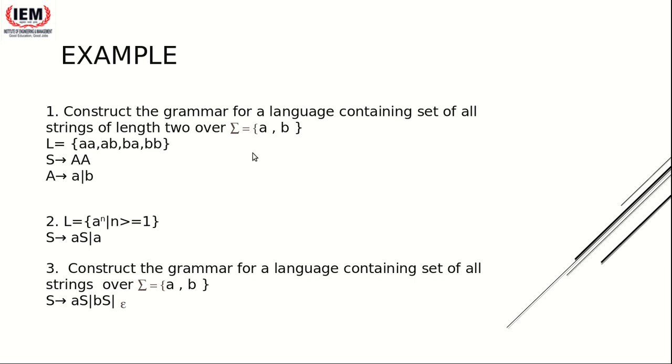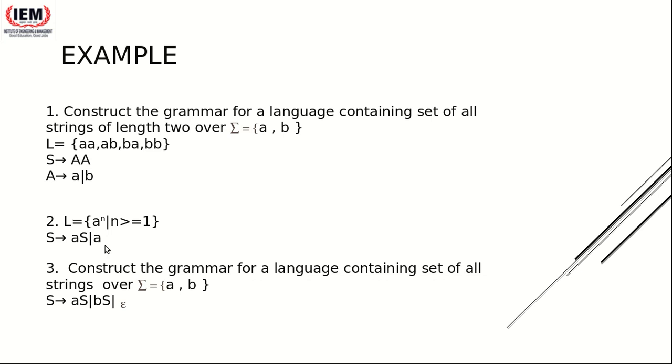So my language will look something like this. That means the minimum string is a single A. And my language will look something like A, comma AA, comma AAA, comma AAAA, and so on, an infinite language. Correct? The very simple way of constructing such a grammar is this. Start with your starting symbol, again capital S. On the right hand side you write, see here we are using recursion, try to understand, A followed by capital S. My production rule is S tends to A followed by capital S, or S tends to A.